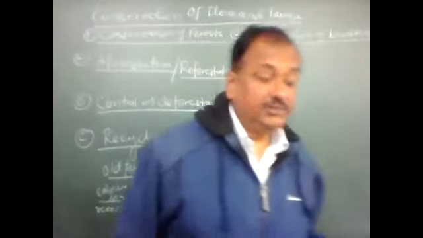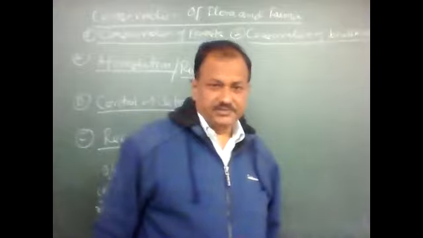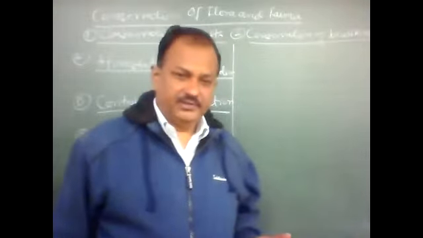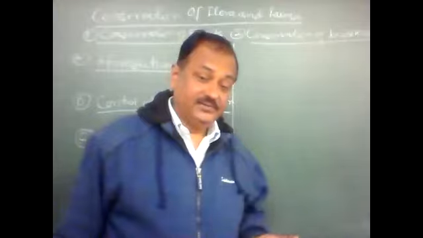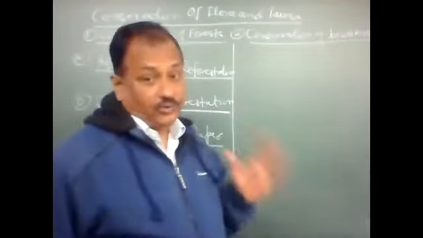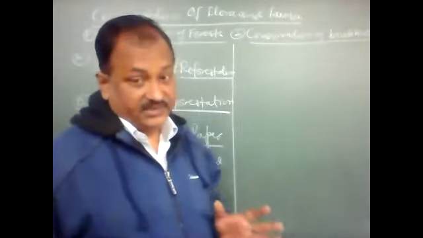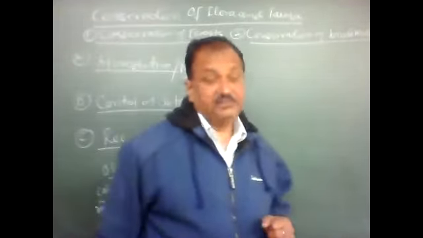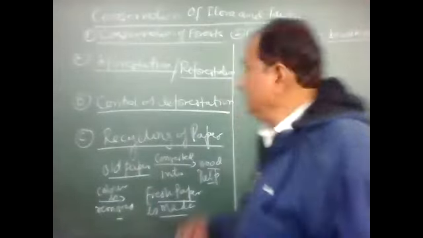Now, children, I am going to explain the second part, conservation of biodiversity. So, what is biodiversity? Bio means animals and plants. So, biodiversity means conservation of flora and fauna. Plants and animals have to be protected. They have to be conserved in their own manner. So, there are a few points also here.